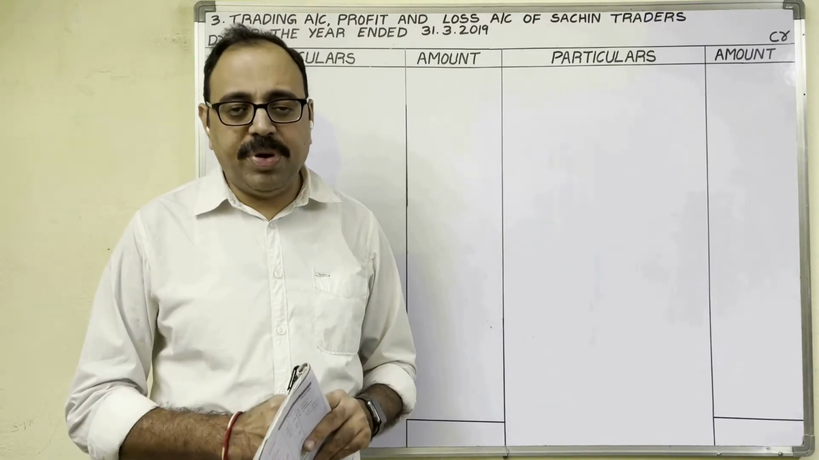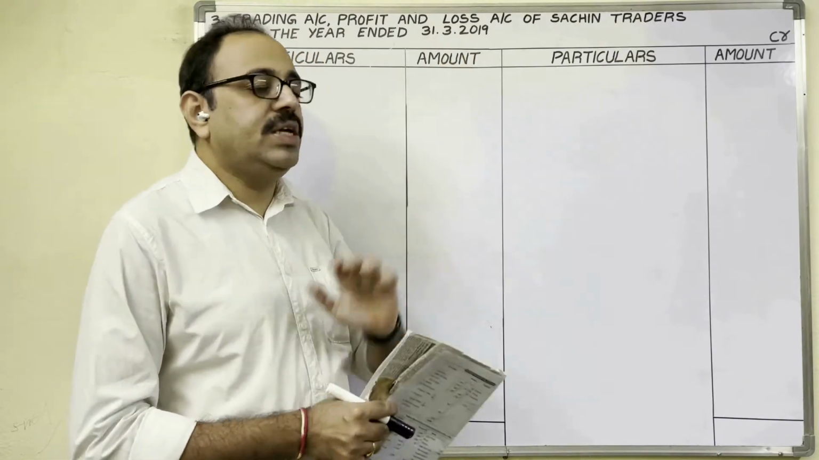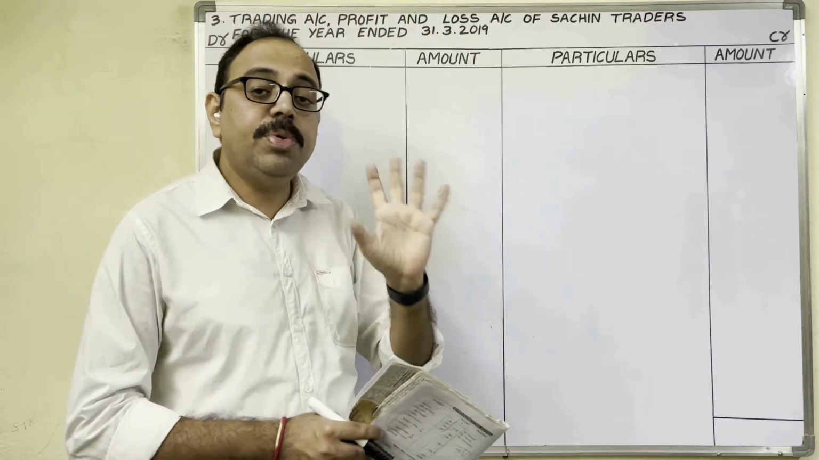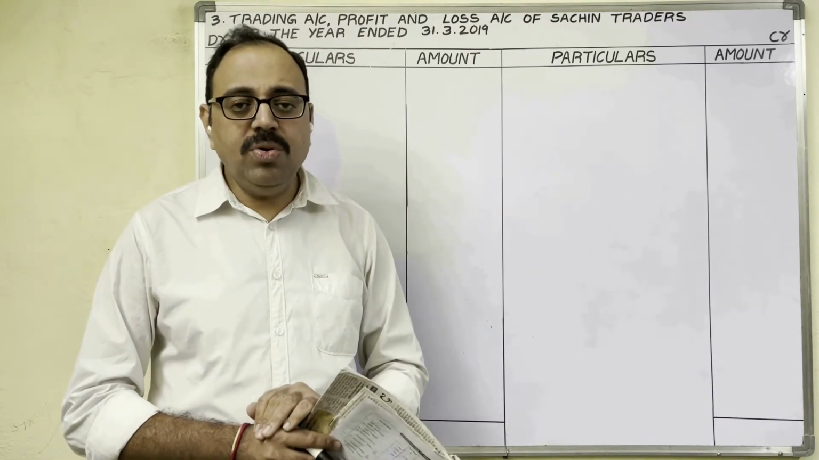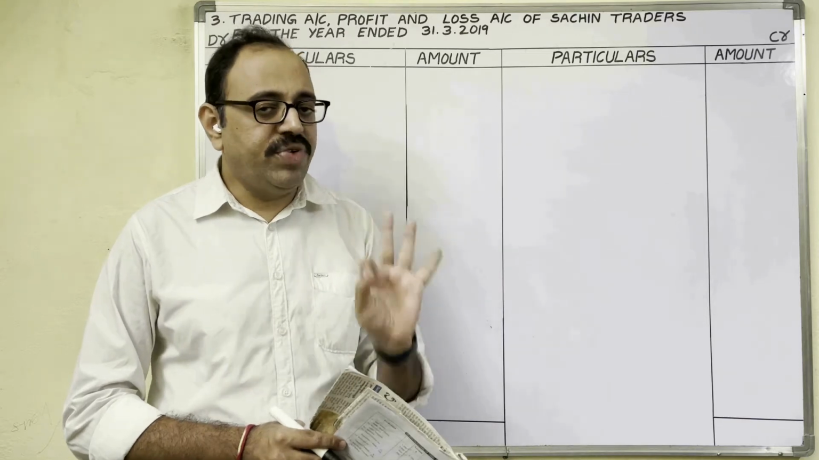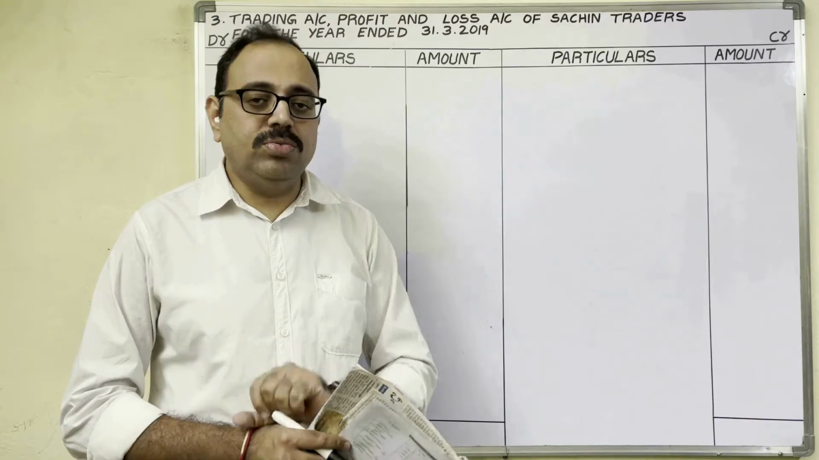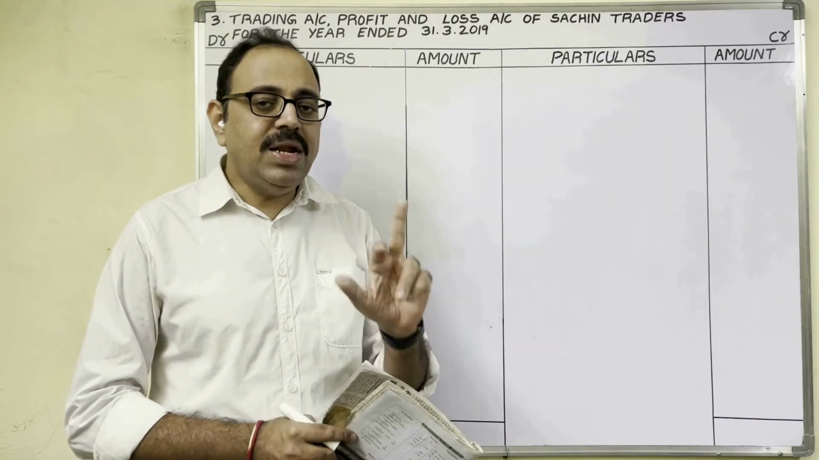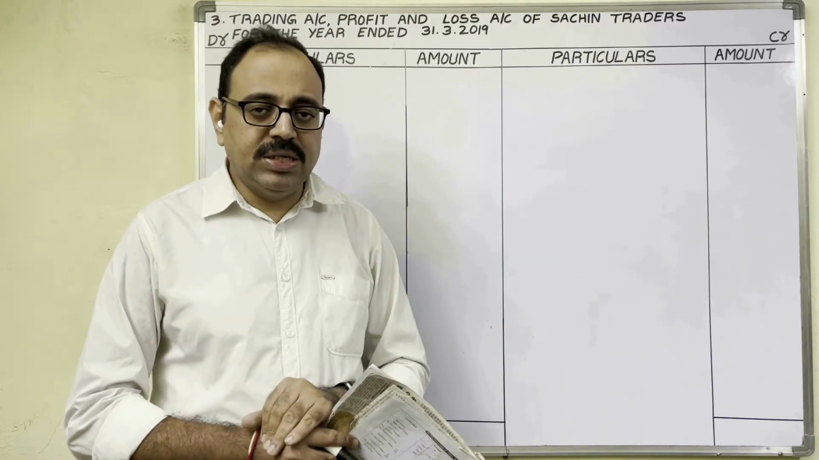Final accounts we have to prepare. We prepare final accounts at the end of the year, so on 31st March 2019 we have to prepare final accounts. Final accounts of a sole proprietorship include the trading account, profit and loss account and balance sheet. The first two are accounts, and in one table only we prepare these two accounts. The balance sheet is a statement, so we prepare a separate table for this.